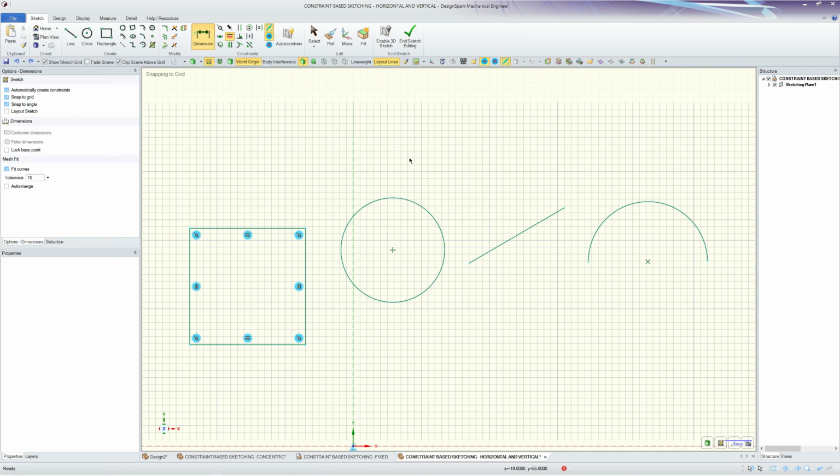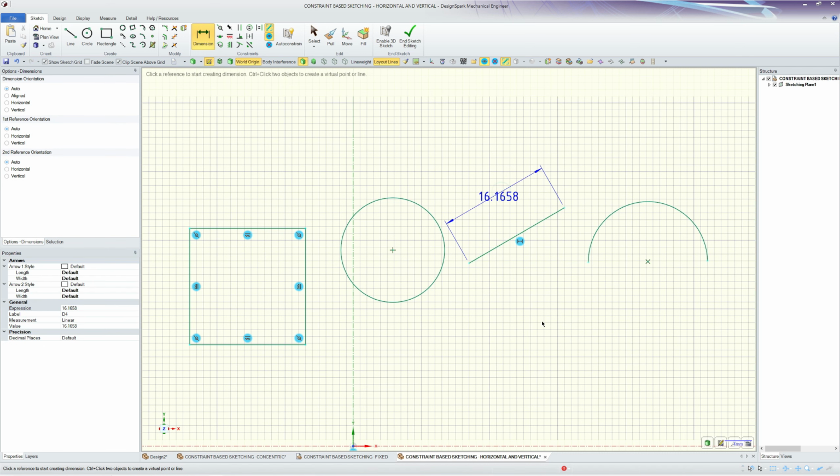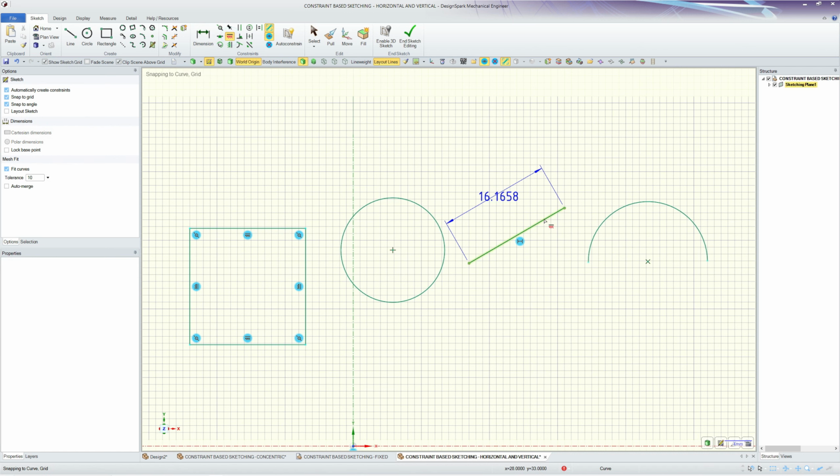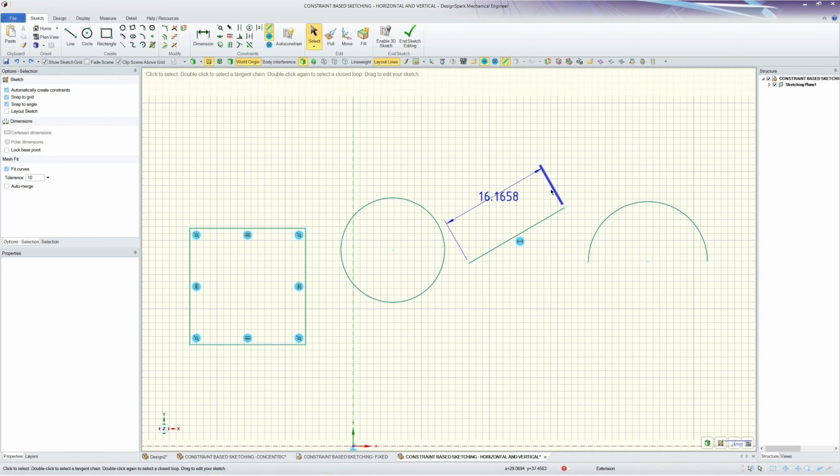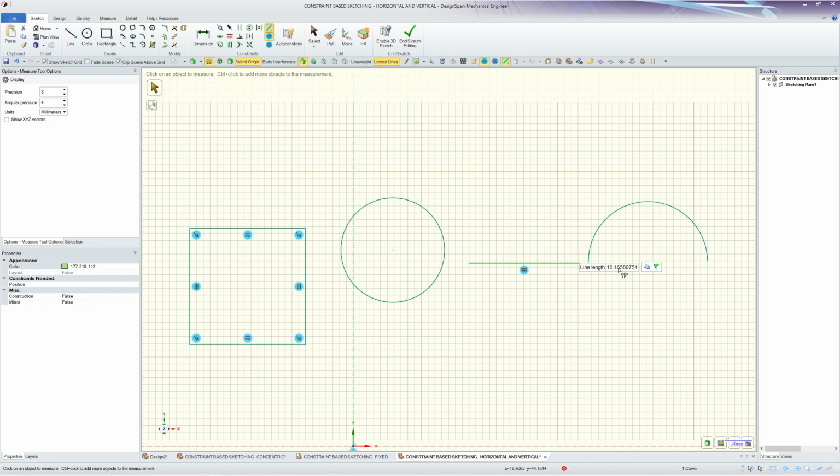Also, if I apply a dimension to this line, 16.1658, if I now apply a horizontal constraint, the length of the line does not change. So let me undo that. Let me delete this constraint. Let's make it horizontal again. Now if I select the line and measure it, you'll see it is 16.168. So it maintains its length irrespective of dimension constraint.